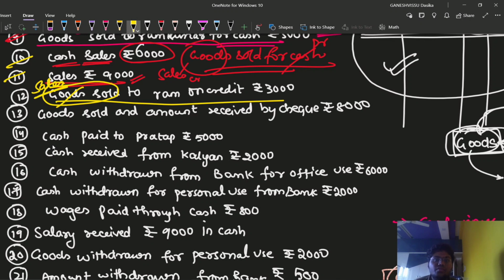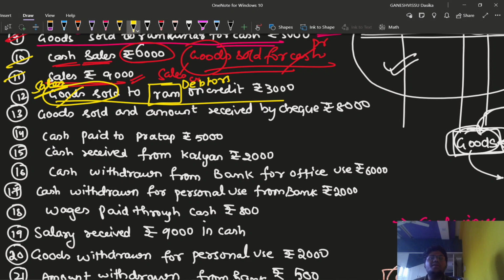That means via sales, we are going to include the name of Ram in the journal entry. To whom are we going to make sales? We are going to make the sales to Ram. So my question is whether Ram is called a creditor or debtor to the business. I'll tell you the answer. Ram is called a debtor because we are making sales and the amount is receivable from Ram. The person from whom the amount is receivable, we make that person a debtor for us.